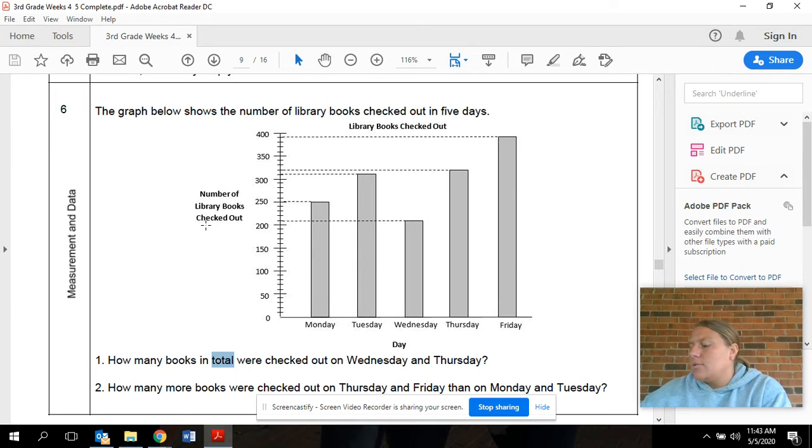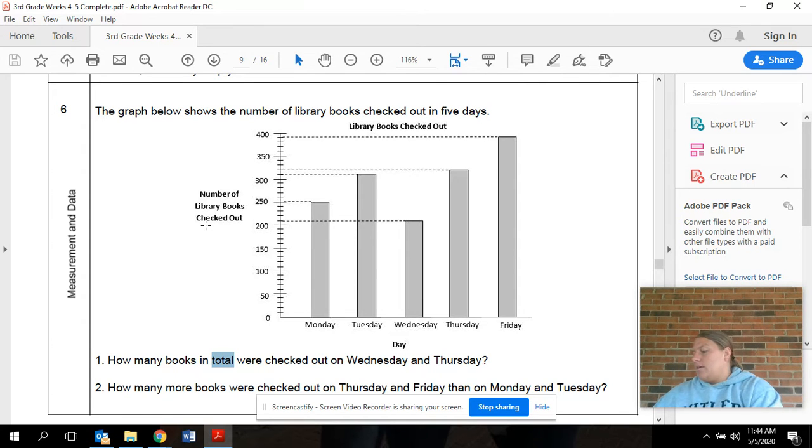What is happening? So when we visualize something happening, we're looking to see what is going on in that question. Are we giving something away? Are we adding to it? Are we sharing things equally with people? I have my students, sometimes I'll even have them close their eyes and I'll read the question to them. Now, if you're doing this by yourself, it might be kind of hard. So what I want you to do is close your eyes. All right, make sure your eyes are closed. And I'm going to read this question out to you guys again. Question number 1 says, how many books in total were checked out on Wednesday and Thursday?